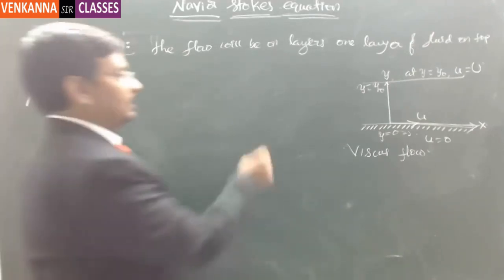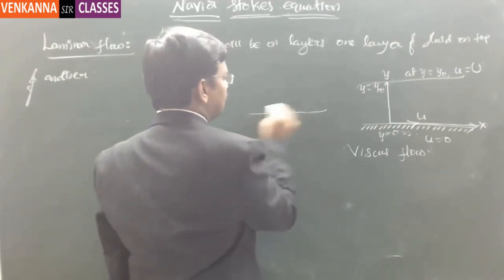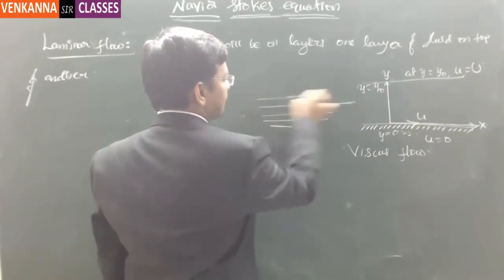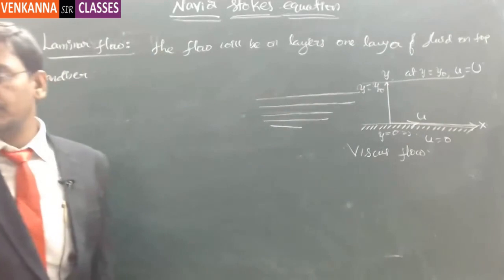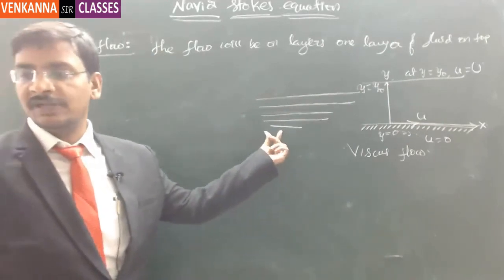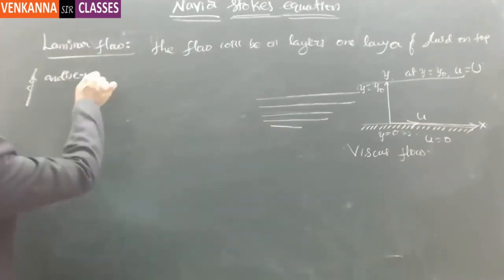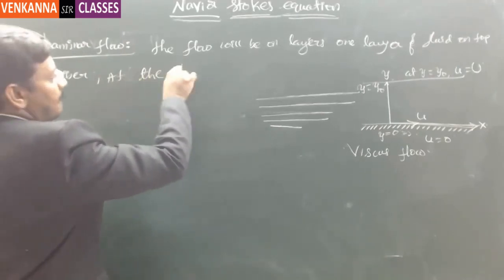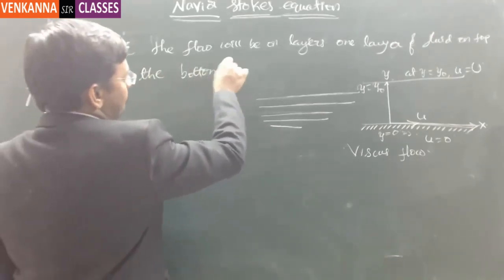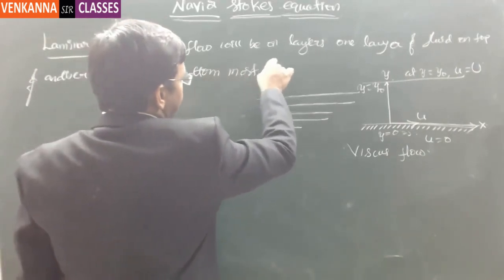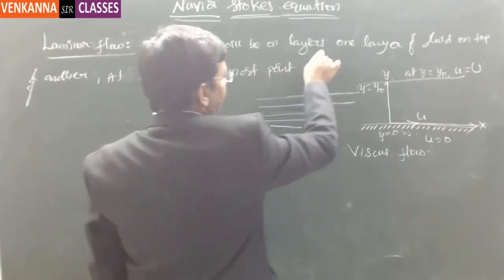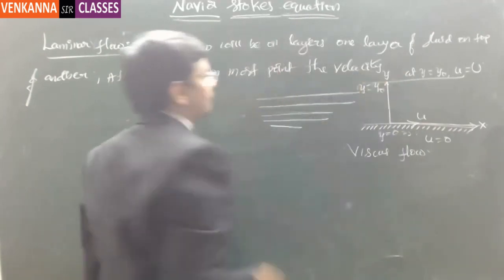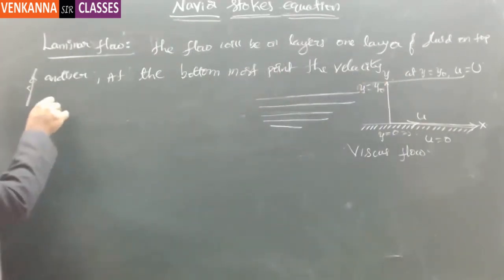So if there is a fluid like this, the fluid will move, but the velocity will be very, very less at the bottommost point. The velocity will be 0. It will always be 0.